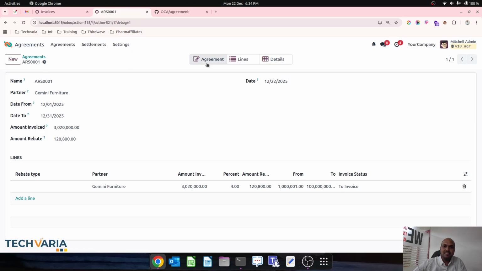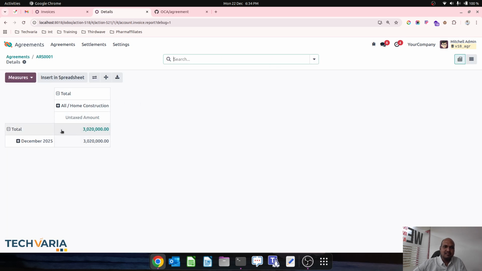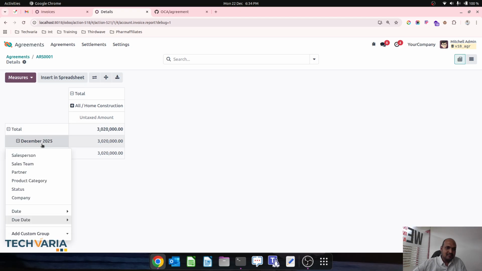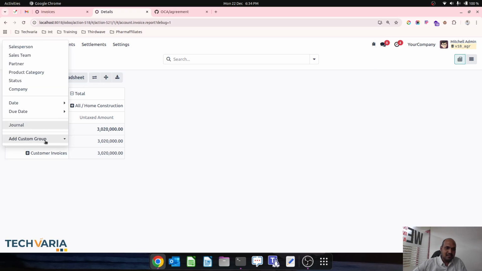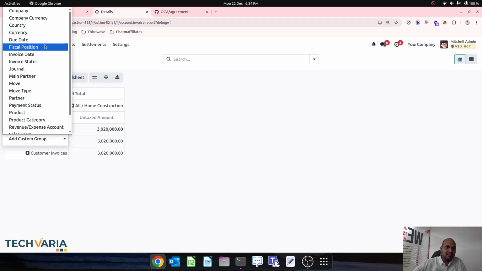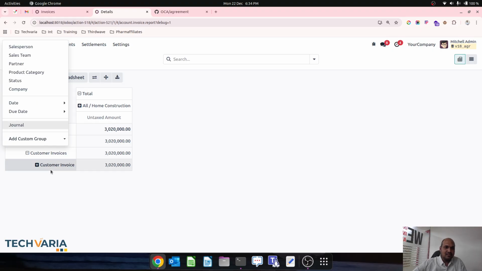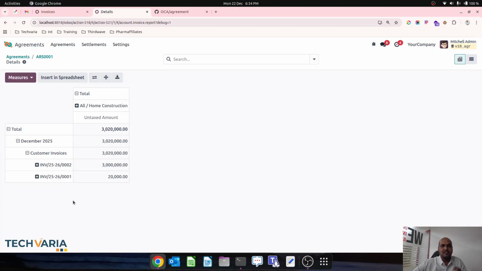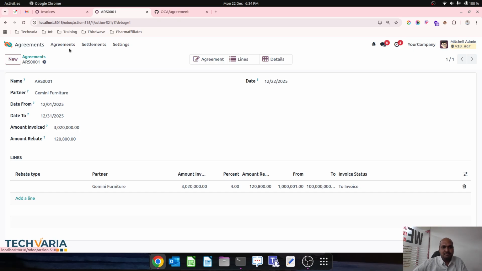So this rebate is created, and you can see a detailed table also, and then you can add the journal, and then company or currency or country or due date and invoice date, invoice status, everything you can check over here. So if I check product category, unit of measure, then I say move, then it will reach me to the exact invoice value also, and then I can create my table view over here for reporting purpose.